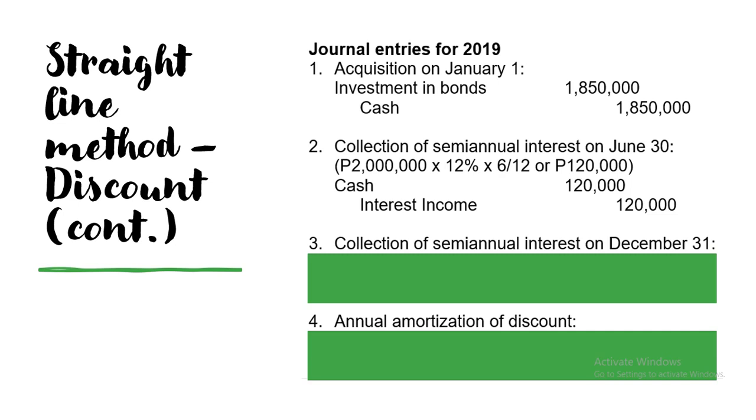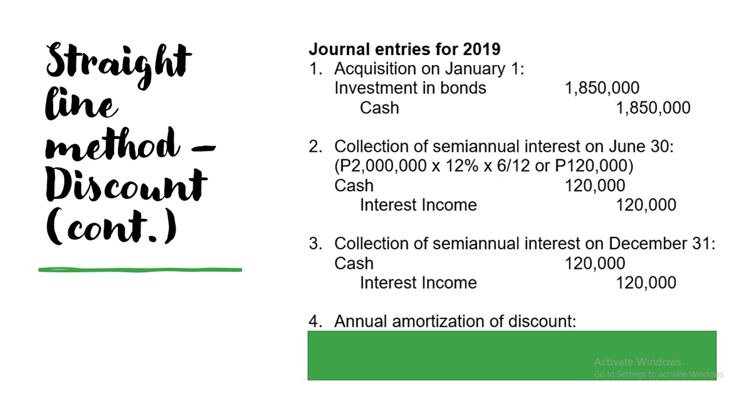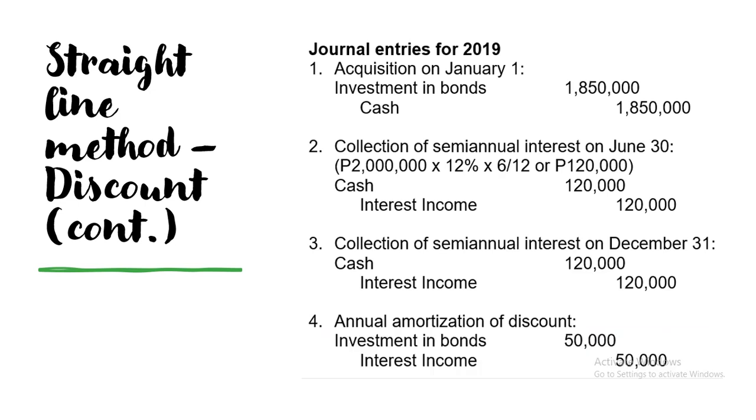And then another collection for semi-annual interest on December 31. So, cash for 120, and then interest income for 120. And the annual amortization of discount, since it is 50,000 every year, you just debit investment in bonds for 50,000. And of course, since this is a discount, it would increase the amount of interest income by 50,000. So, these are the journal entries for 2019.